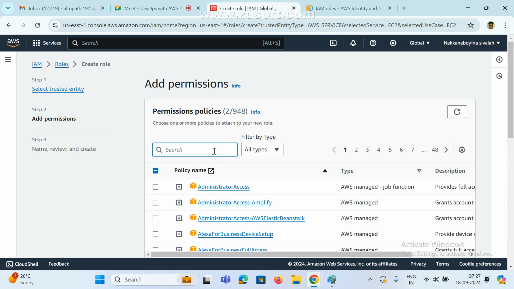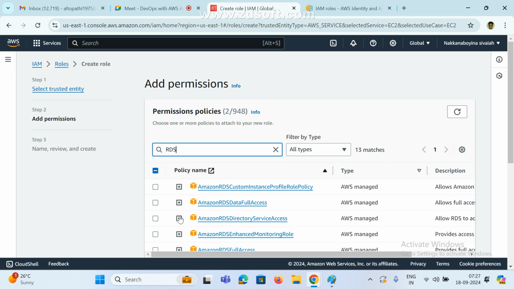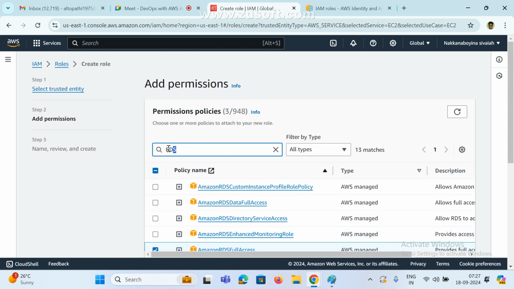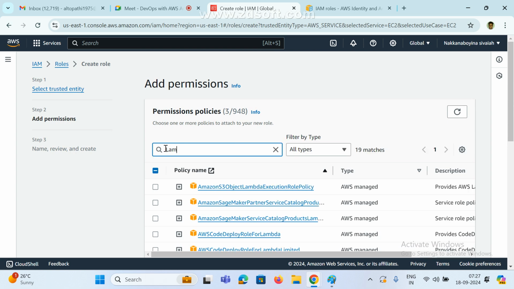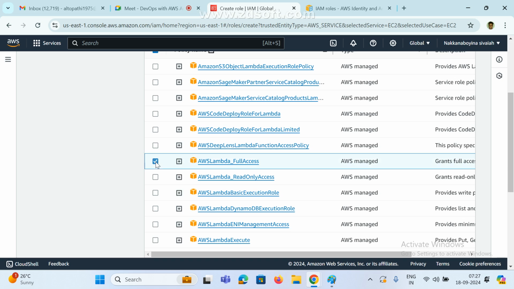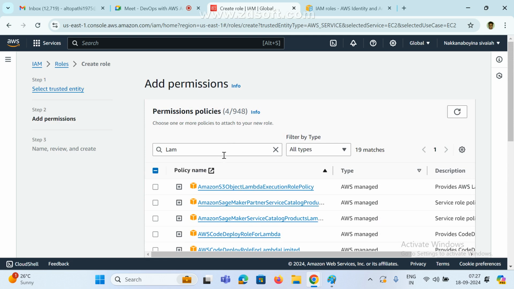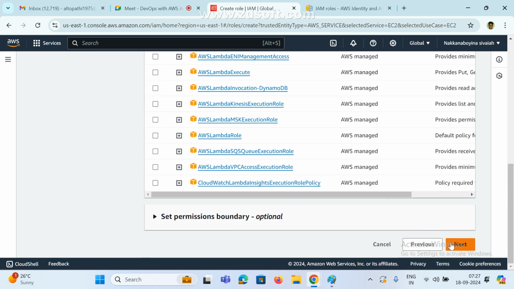Next, which access do you want? For example, RDS. Now see here, RDS database full access. Now one more, Lambda functions full access, whatever you want. So I added four. See here, a total of 949 policies are available. I added four. Now click next.